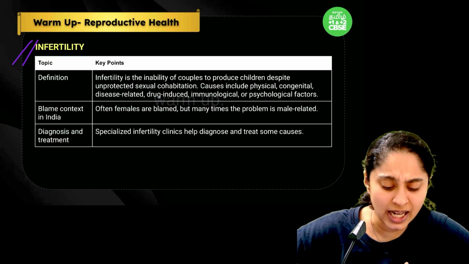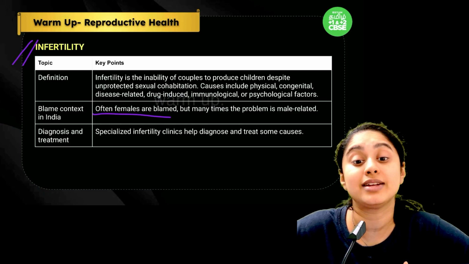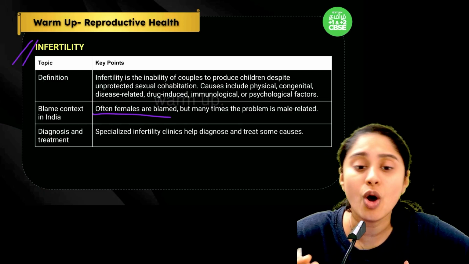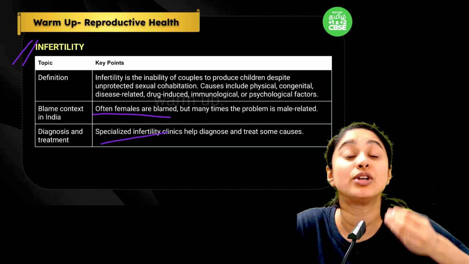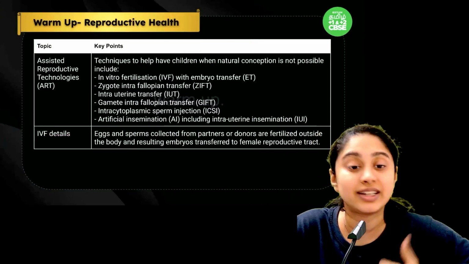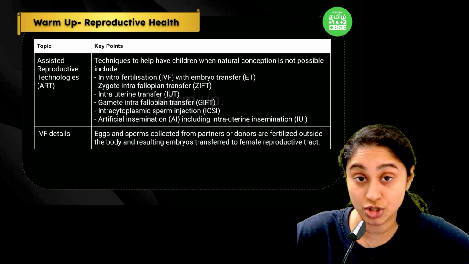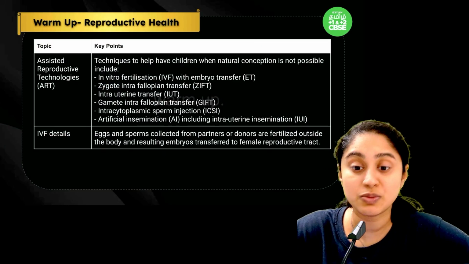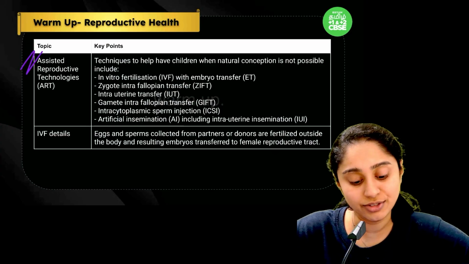Okay, now usually females are blamed, but there are many times where the problem is male related also. So today there are many infertility clinics that can help to diagnose and to treat these conditions. Now for such couples who cannot conceive naturally, we have certain technologies which can help to cure the disease, which are assisted reproductive technologies.